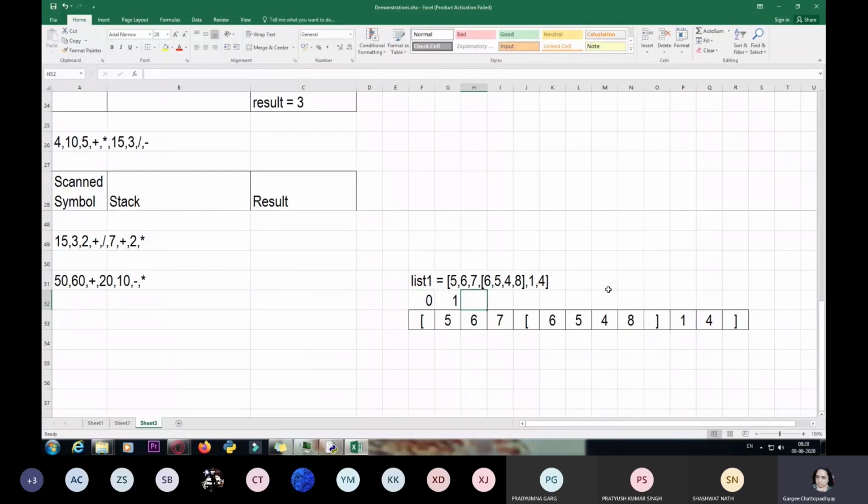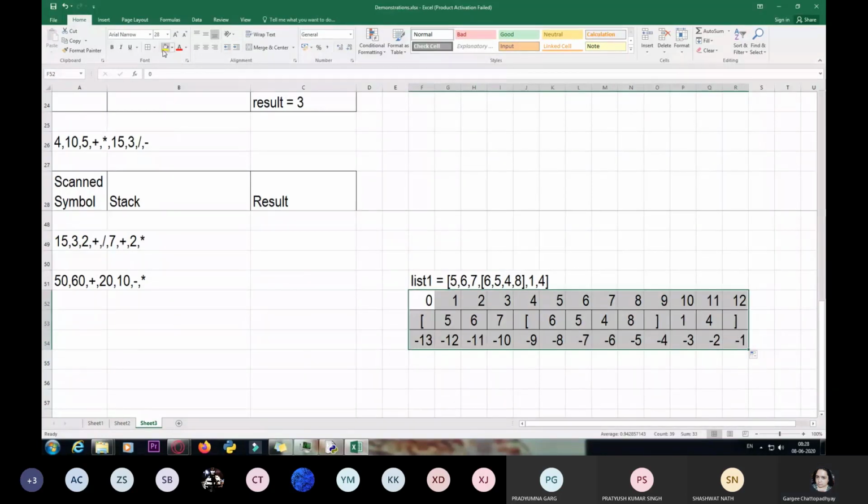So we start with 0, 1. Using the autofill, I'm going to just give it -1, -2, and I'm going to use autofill again. So you can see the indexing over here. See how the indexing works.